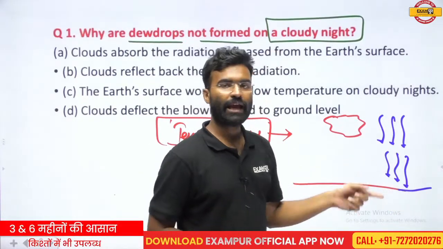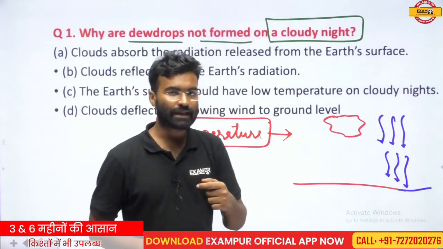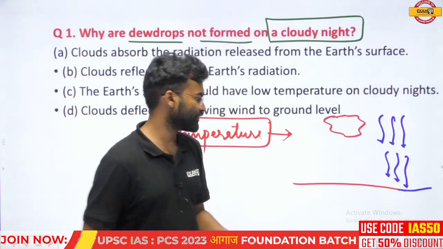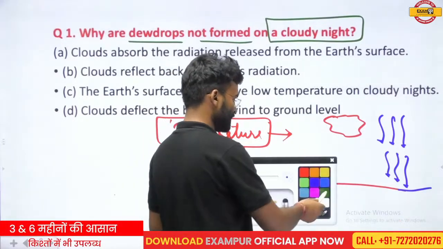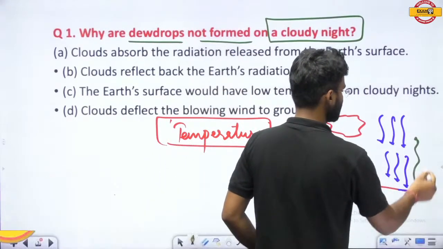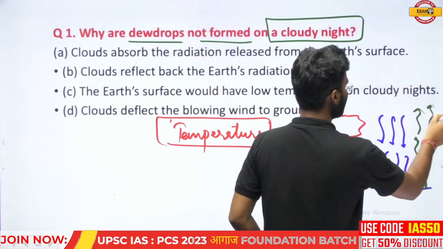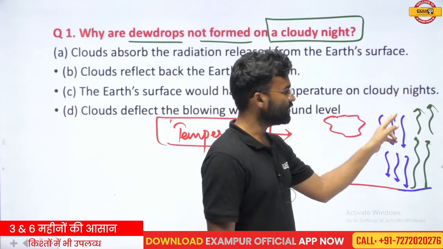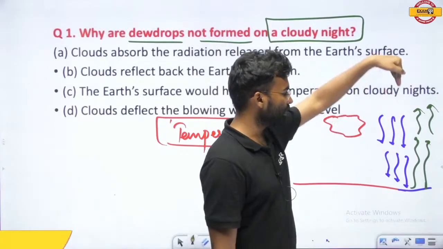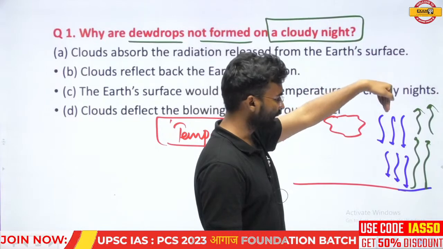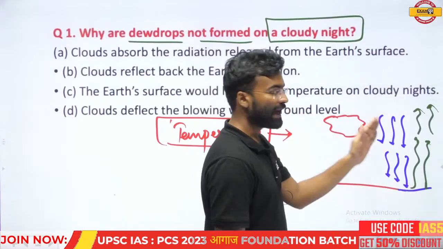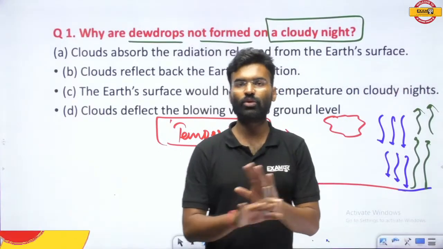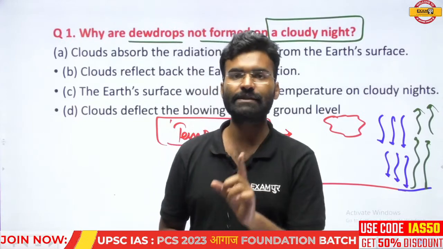And after the absorption of that radiation, when the earth's surface emits radiation in the form of long wave radiation, this long wave radiation will move toward outer space without any obstacle or hurdle. There is an absence of cloud, so there is no hurdle in the path of the solar radiation coming toward the earth's surface, and the radiation emitted from the earth's surface toward outer space. So there is no hurdle in this region if the sky is clear.